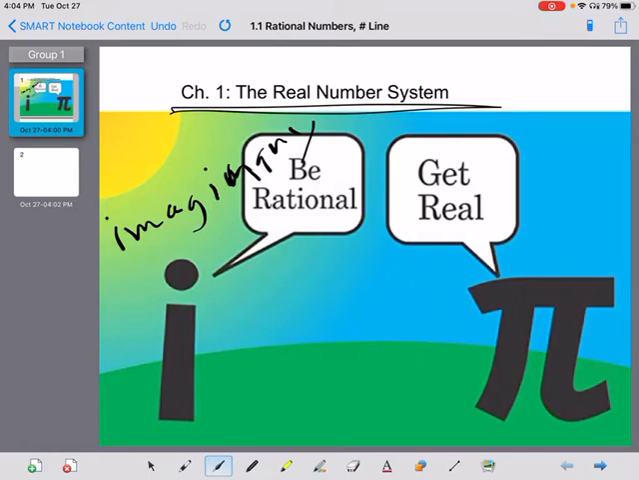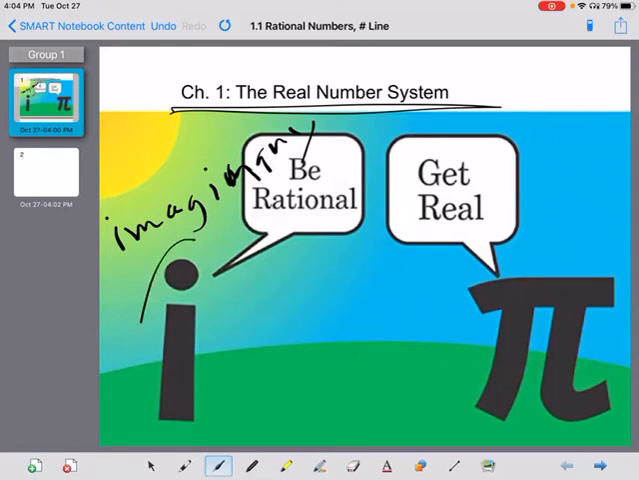So 1, 2, -3, 1/4, 3/5, 2.71, 1.00000003, 0.9999999 repeating forever and ever. All of those are examples of real numbers.